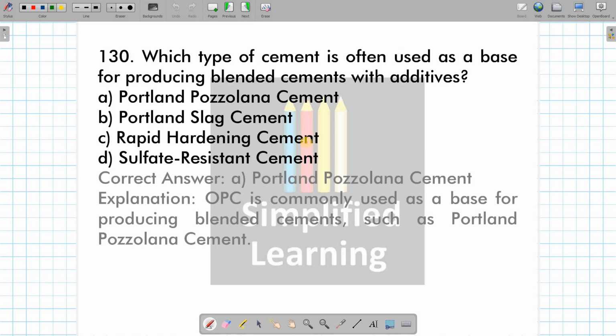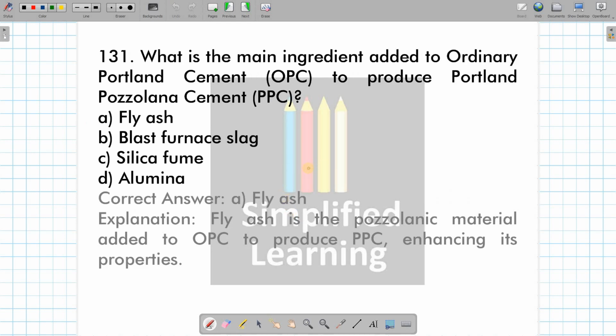Then which type of cement is often used as a base for producing blended cement with additives? Okay, the answer is Portland pozzolana cement. OPC is commonly used as a base for producing blended cement such as Portland pozzolana cement. Then what is the main ingredient added to OPC to produce PPC, that is Portland pozzolana cement? See, fly ash plus OPC is going to give us what? PPC. Always remember this: OPC plus fly ash is equal to PPC, that is Portland pozzolana cement.